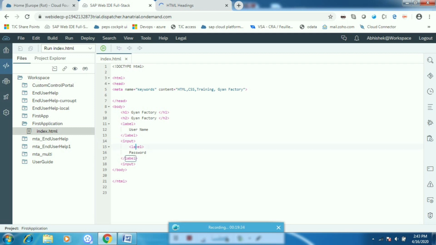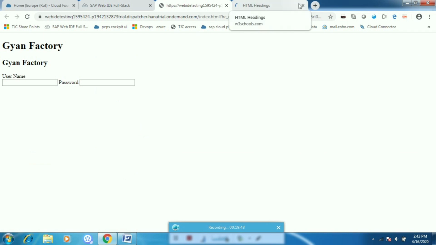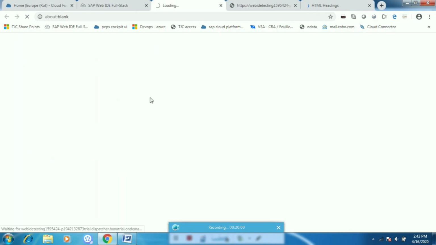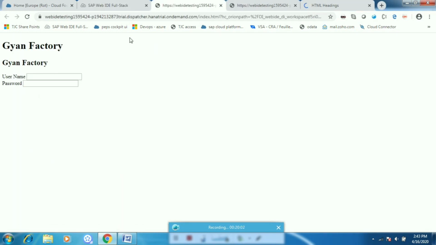Now if we want to bring it to the next line, we can use BR. The BR tag is for line break. When I execute this, I have written it here, but instead I have to write it after the input. So you can see now it is coming in two lines.